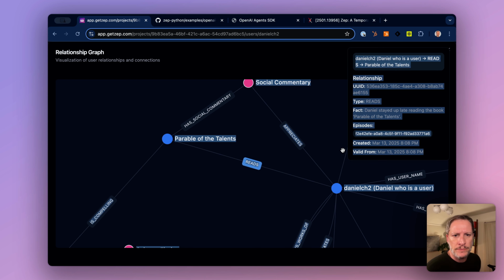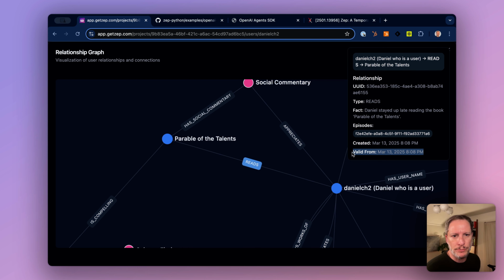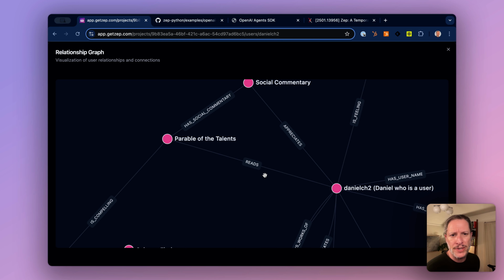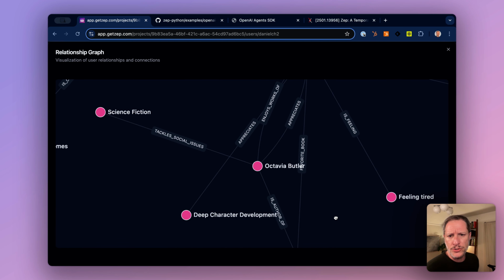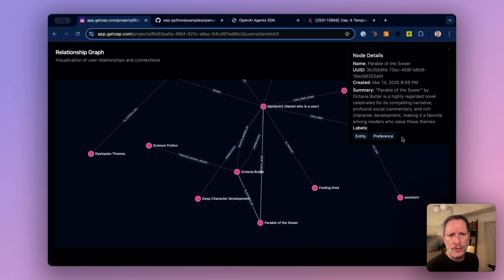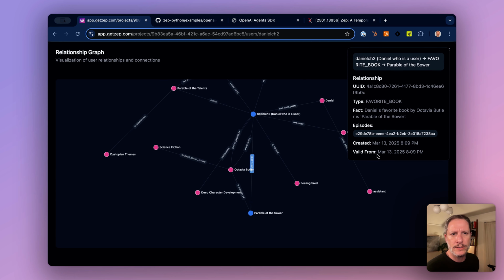What's interesting here is that we can note temporal metadata that specifies when that particular fact was created as well as when it was valid from. These may not necessarily be the same because I might have said I was reading the book last week. Let's now go down to Parable of the Sower. We can see that this particular node has been identified as a preference, and there's a fact associated with it, that Parable of the Sower is my favorite book.